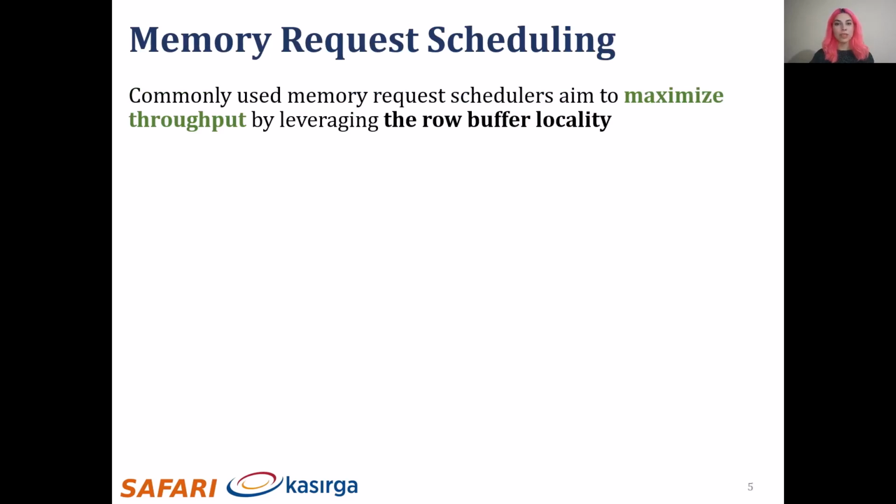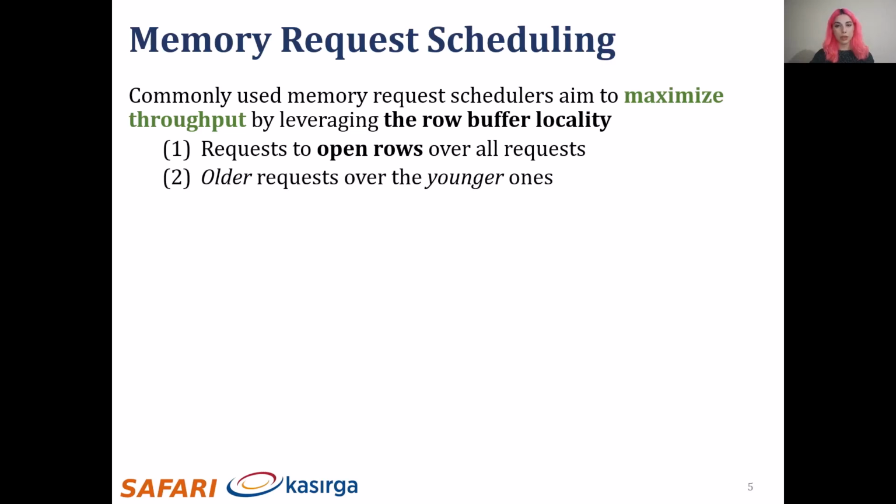The memory request scheduler decides which request will be scheduled based on the current status of the DRAM. Commonly used memory request schedulers aim to maximize throughput by leveraging the row buffer locality. They prioritize requests to open rows over all other requests, then the older requests over the younger ones.